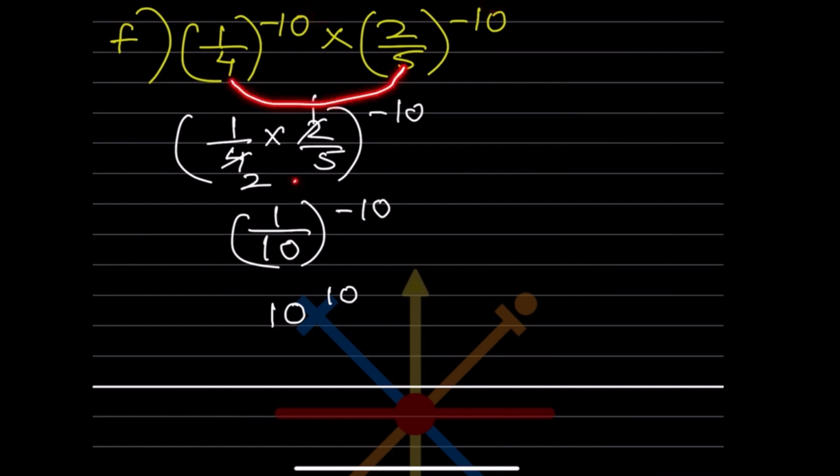So this should be multiplied, and together we take negative 10 as the exponent over here. That is the rule. So now 2 ones are 2, 2s are 2. So this is going to be 1 by 10 raised to minus 10. And we want to make it positive now, so that will be 10 raised to 10.